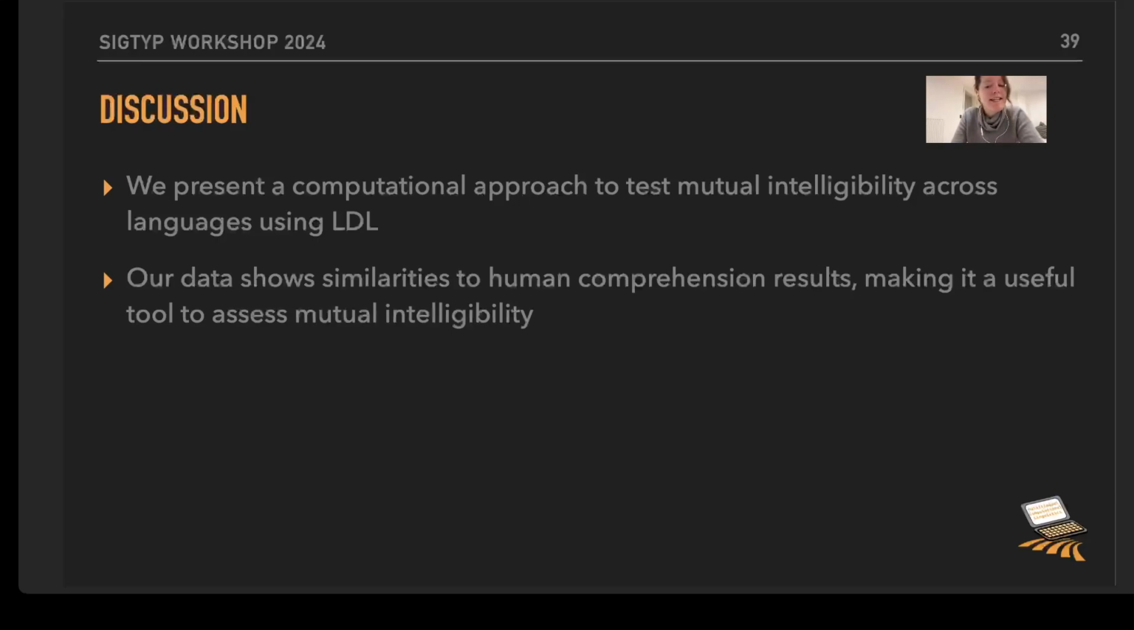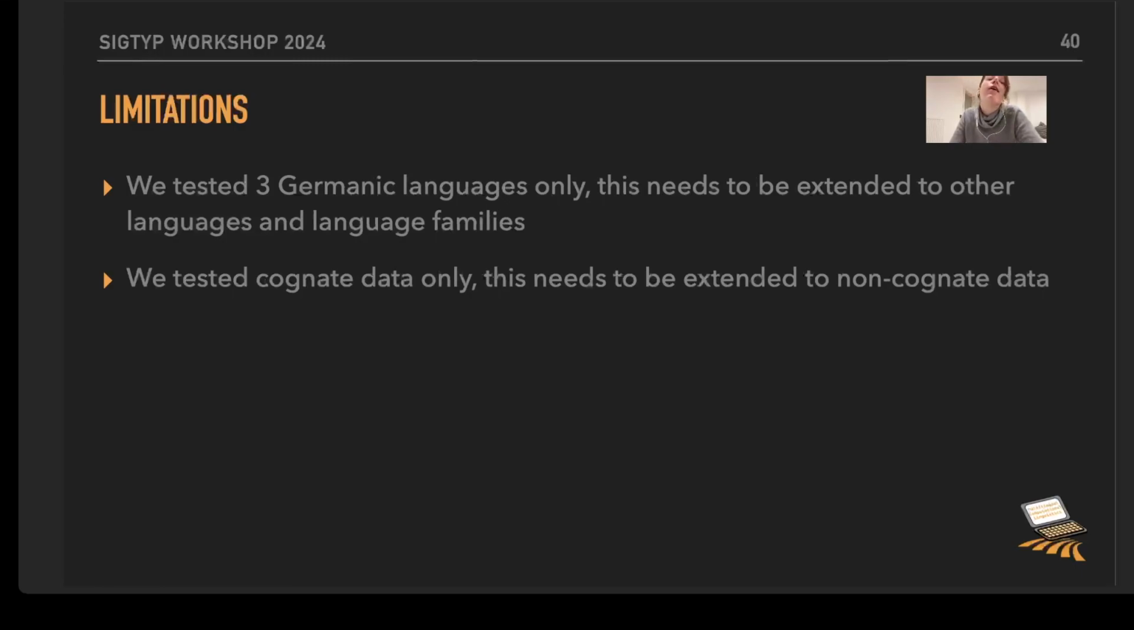Now, obviously, nothing comes without limitations, and I also briefly want to mention that we tested 3 Germanic languages only in this setting. Obviously, this needs to be extended to other languages and potentially even to other language families to have a broad picture of this computational model and its usefulness for mutual intelligibility. And also we tested on cognate data only, which gives us the high results that we have. We need to extend that to non-cognate data, maybe present random word lists, but this is something for future work, and I'm looking forward to doing that.